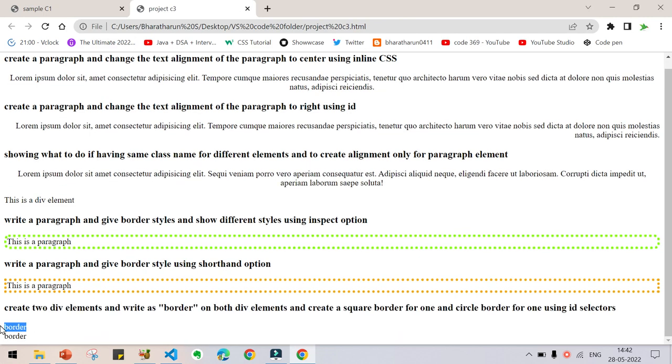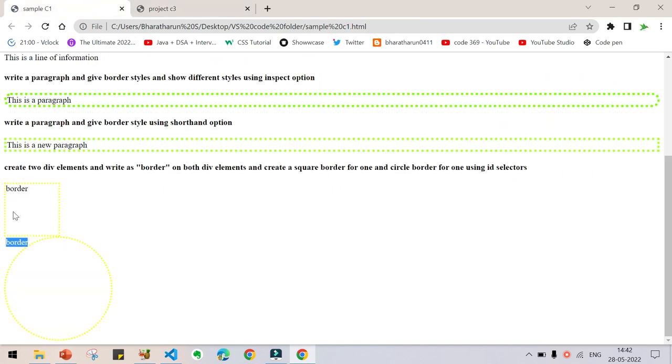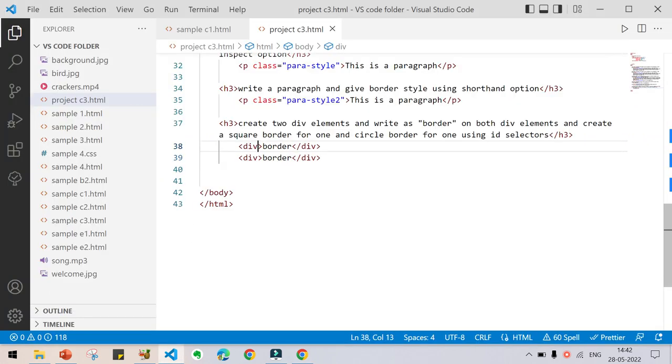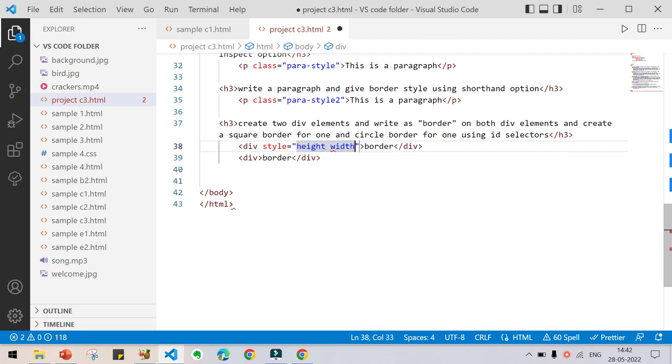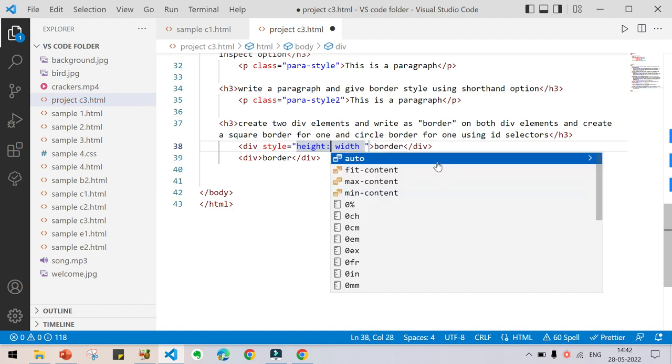Now you just have these two words. So how to make it surrounded by a square box? In order to do that, you can use inline CSS itself. Just give the style attribute equal to, and in order to make a square box, your height and width should be the same. So insert a height of, let's say, 50 pixels.